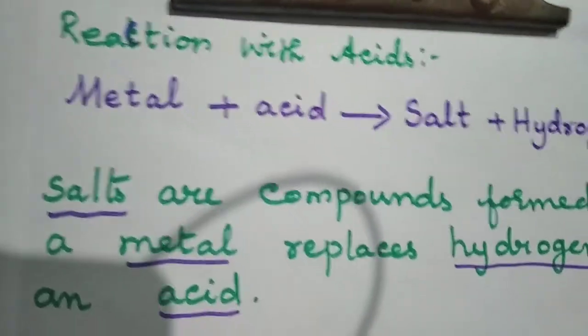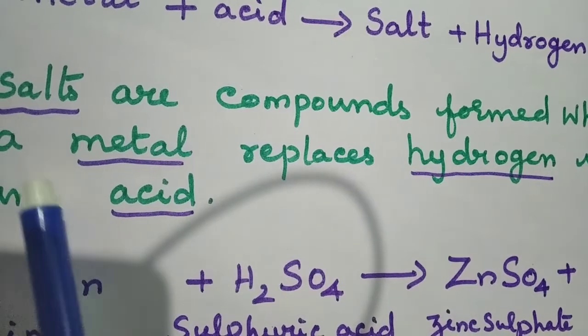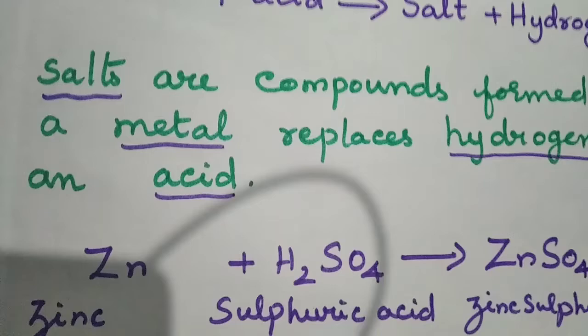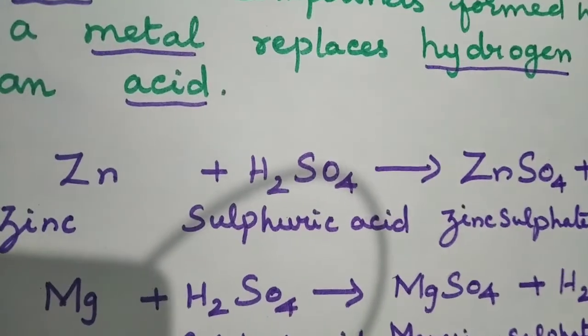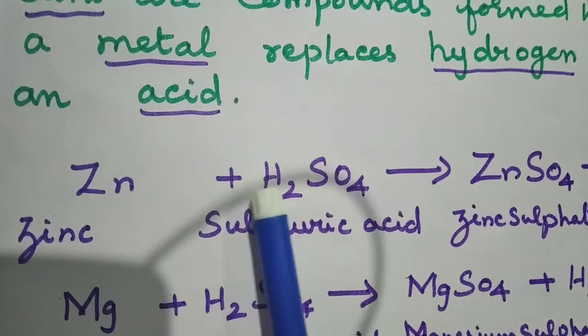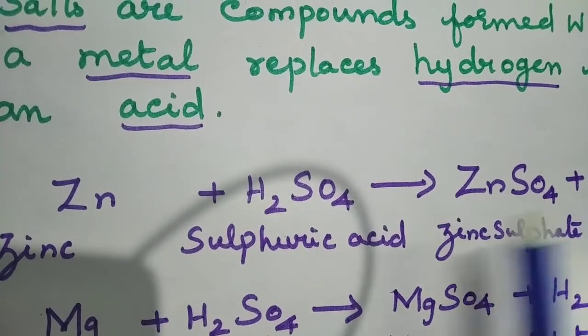Now, what is meant by salt? Salts are the compounds formed when a metal replaces hydrogen in an acid. Suppose you have a salt, it is a compound, it is formed when a metal is replacing hydrogen when it reacts with an acid. For example, when zinc reacts with sulfuric acid, we are getting zinc sulfate and hydrogen gas.